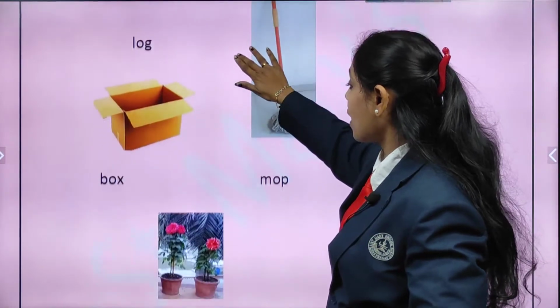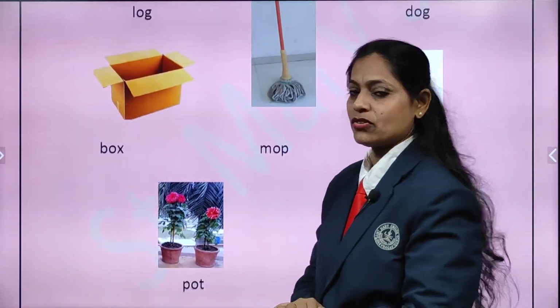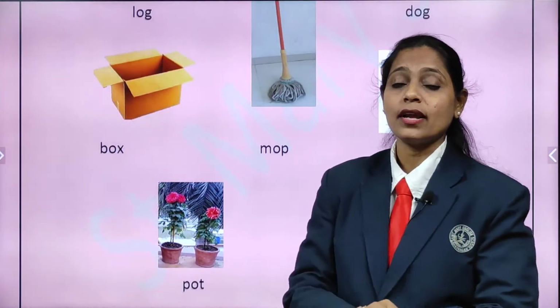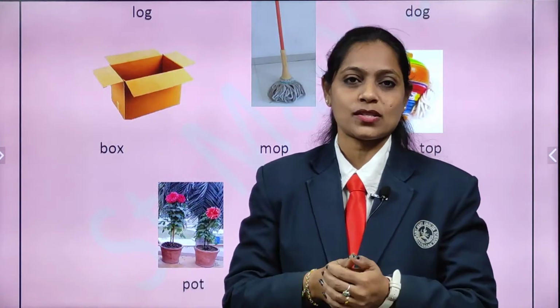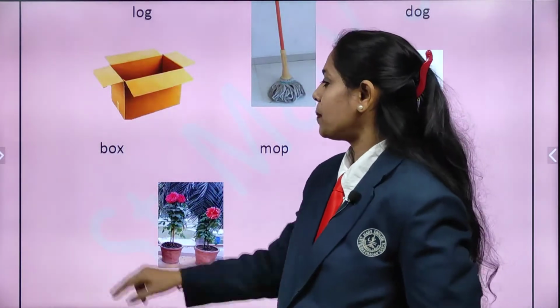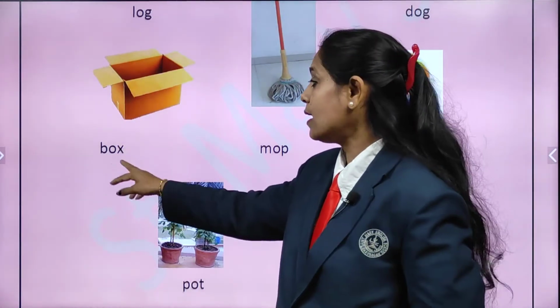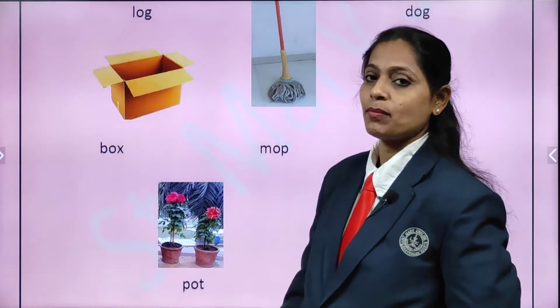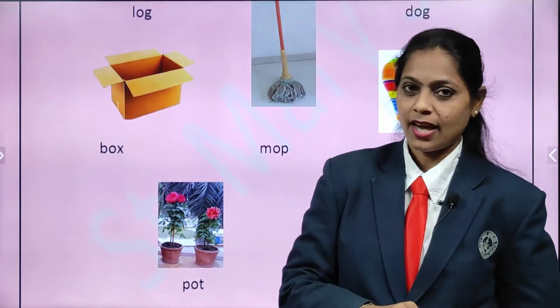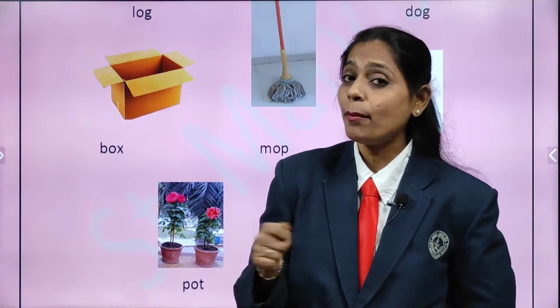Okay. Now here we have a few more pictures. Look here, what is this, children? Yes, it is a box. What is it? Box. All of you repeat after me. B-O-X, box. Again, B-O-X, box.